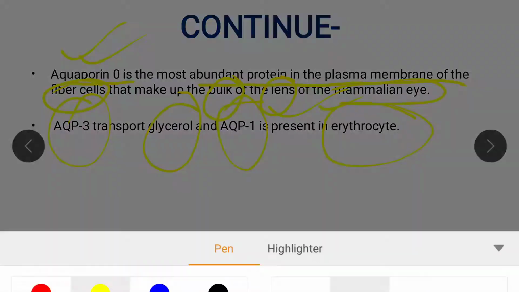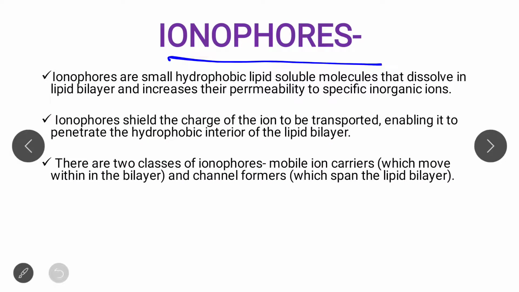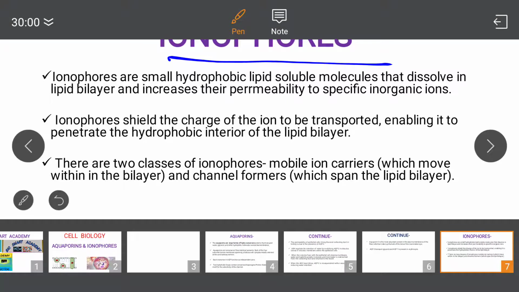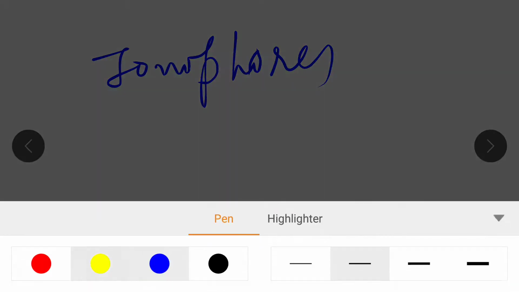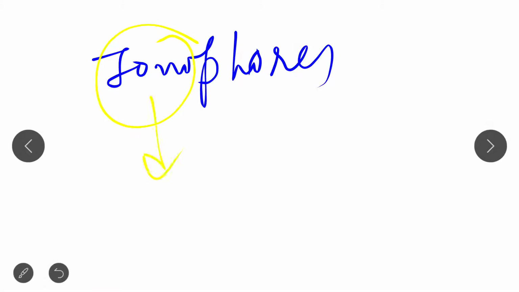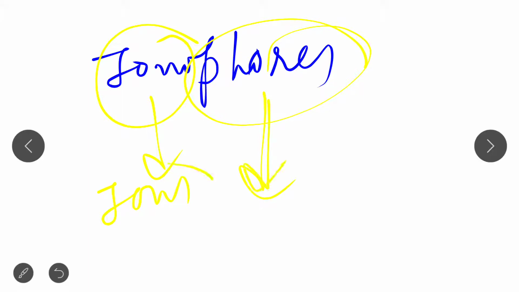Now let's move to the next section, that is ionophores. What is an ionophore? Questions may be asked from this part as well. Iono means ions, as the name suggests, and phore means something that carries these ions. So ionophores are something that carry ions by any process.